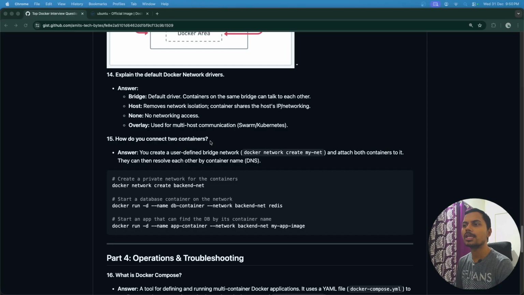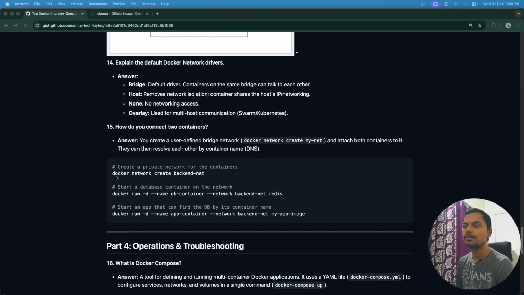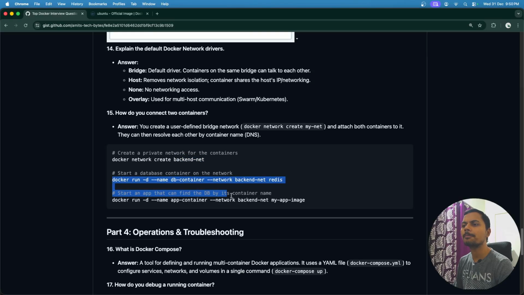How do you connect two containers? So again, this is related to networking. You create a user defined bridge network. Okay, so by using this command we create a network: docker network create, and the network name, and attach both the containers to it. So let's see with one example. First of all we will create a network by using this command, docker network create, and whatever name we want to give. And whatever containers are running, we want those containers to share the same network.